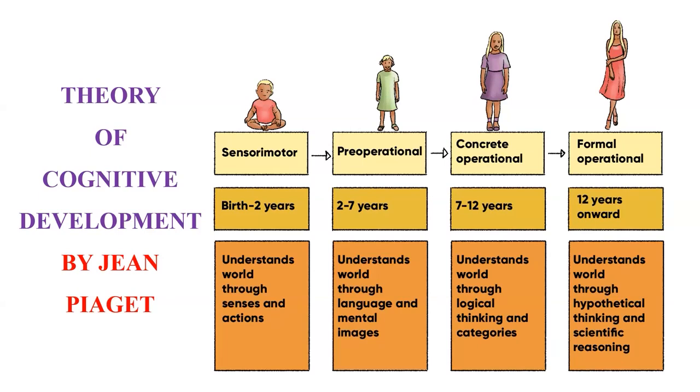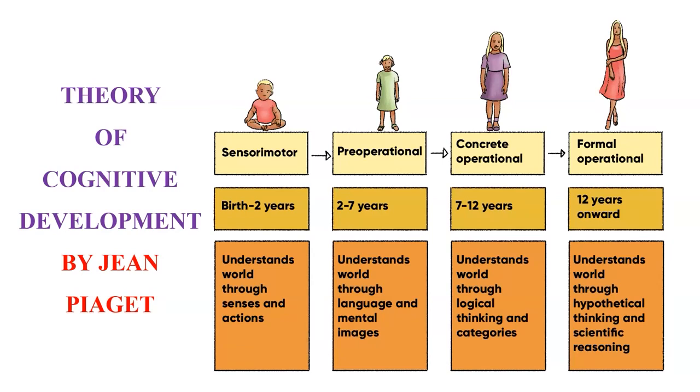Then the third stage is concrete operational stage. This stage typically occurs from 7 to 12 years. During this stage, children begin to think logically about concrete objects and events. They can understand conservation, perform simple operations in their heads, and think more flexibly.